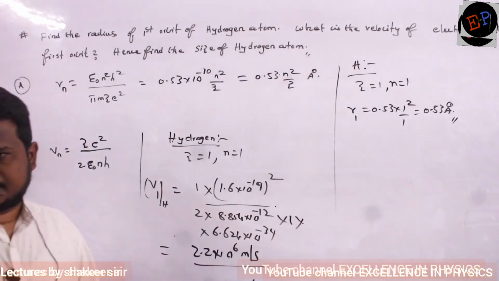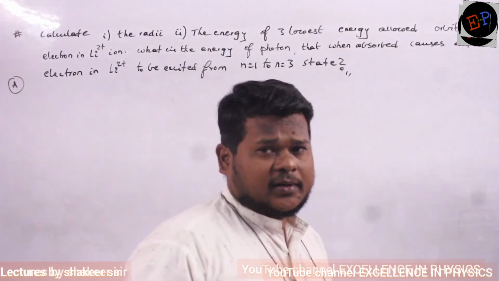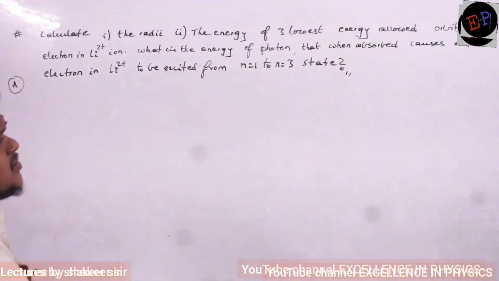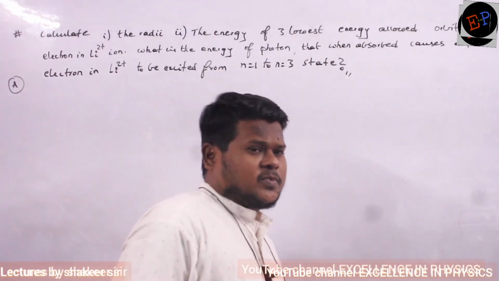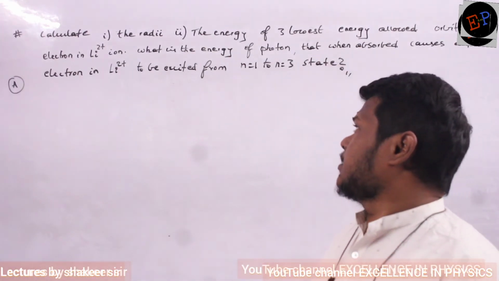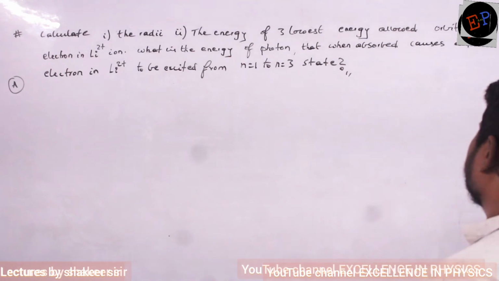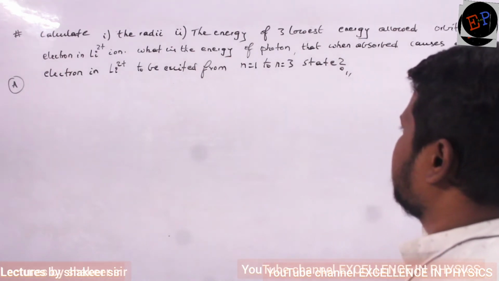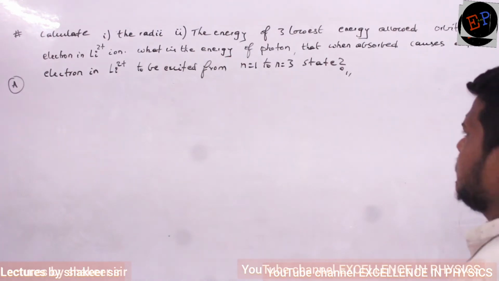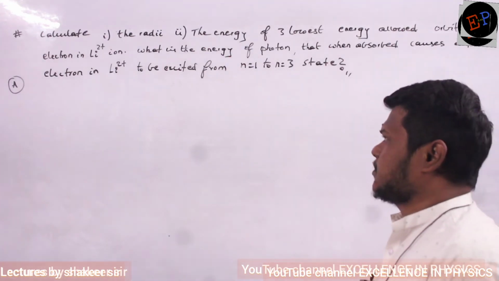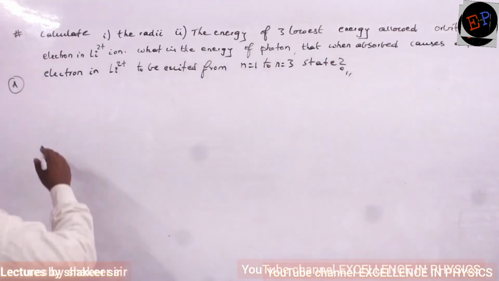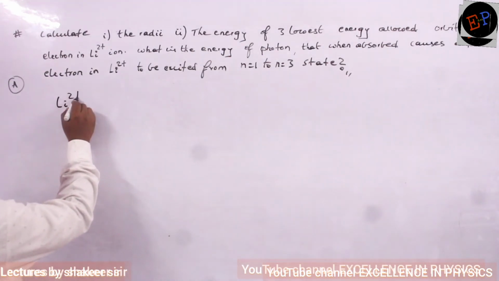Very large speed. Okay? This question: calculate the radii and energy of the 3 lowest energy allowed orbits for an electron in the lithium 2 plus ion. What is the energy of the photon that, when absorbed, causes an electron in lithium 2 plus to be excited from the n equal to 1 to the n equal to 3 state? So which is the atom he gave here? The atom given is lithium 2 plus.